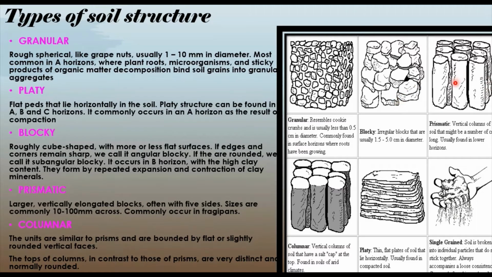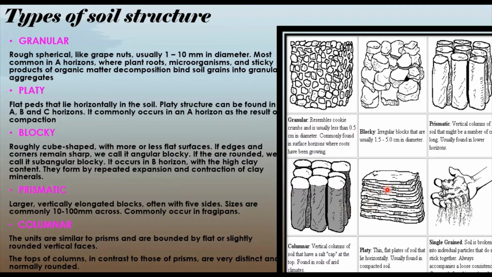Then moving to the next one, the prismatic, which has vertical columns of soil that might be a number of centimeters long, usually found in the lower horizons, and the size is about 10 to 100 millimeters. Then moving to the next one, columnar. These units are similar to the prisms, with flat or slightly rounded verticals, but the tops of the columns, in contrast to prisms, are very distinct and normally rounded. That means these vertical columns of soil have a salty cap at the top, found in the soils of mainly arid horizons.